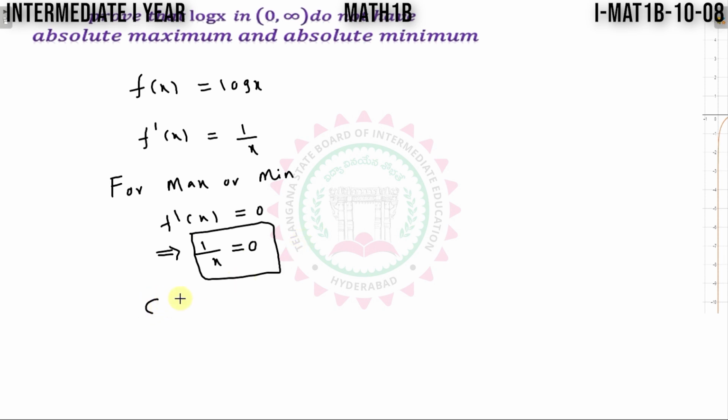Hence, critical points does not exist. We know maximum or minimum exists at critical points. Hence, log x do not have absolute maximum and absolute minimum.